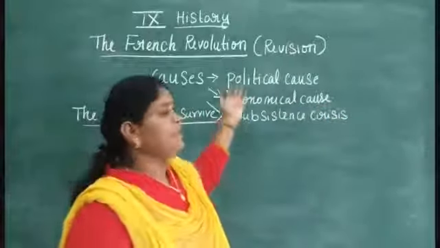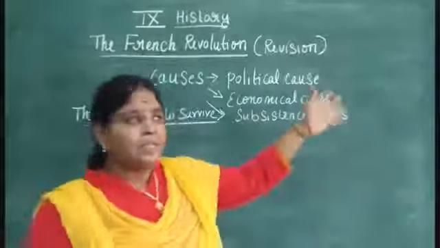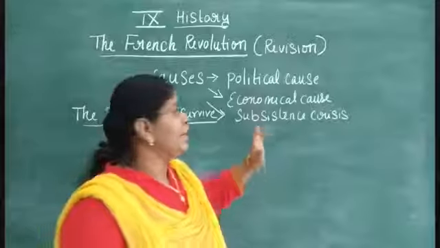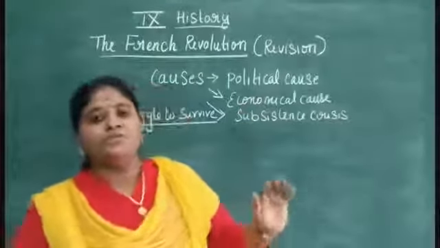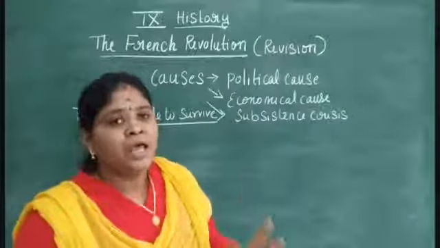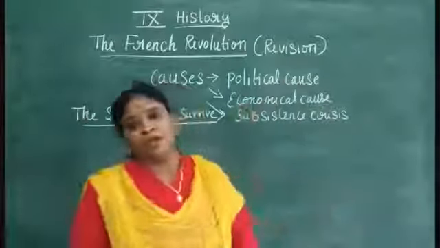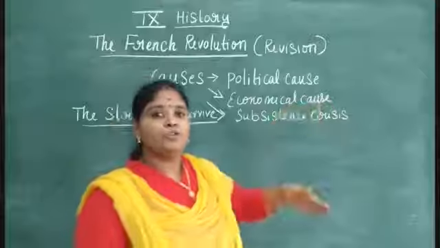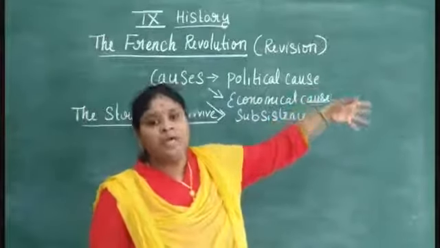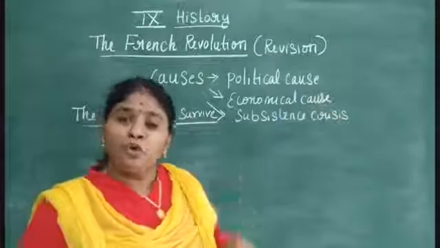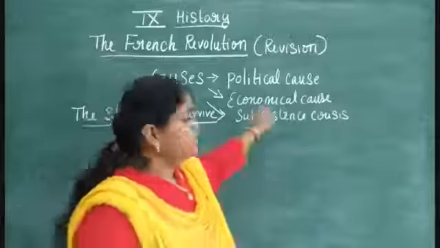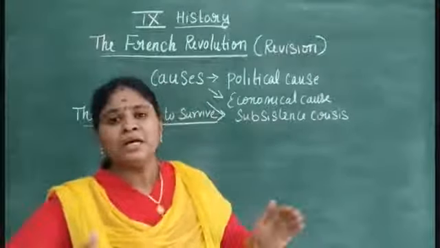Yes, they were lavishly spending money on wars and other activities like construction of palaces and celebrations, because of which the bank corruption happened. And because of the economical causes, that is the debt created by Louis XVI, the king was forced to impose tax on the peasant section, that is the third estate.